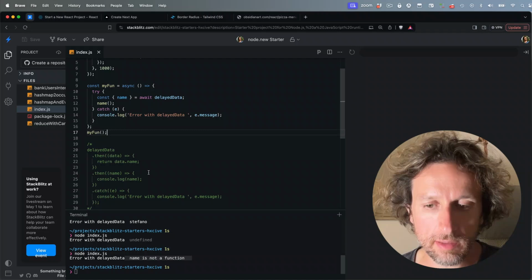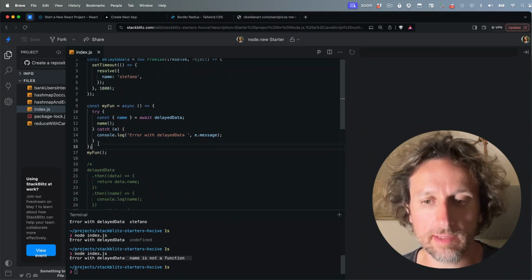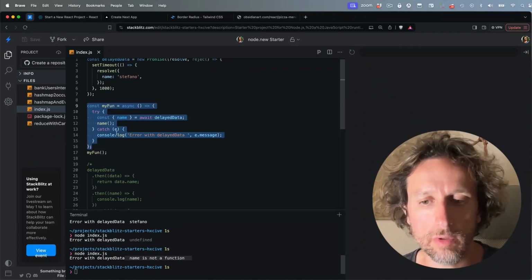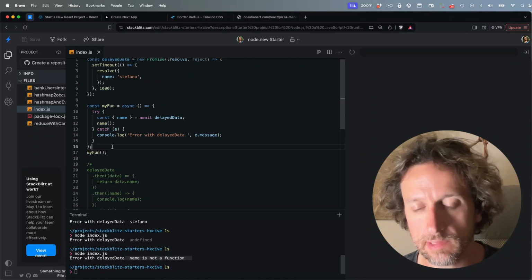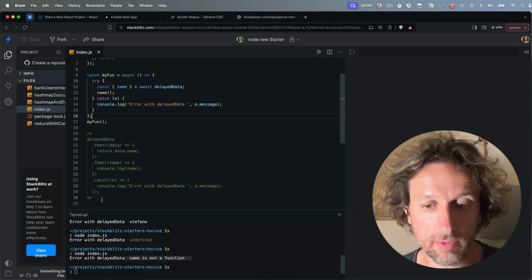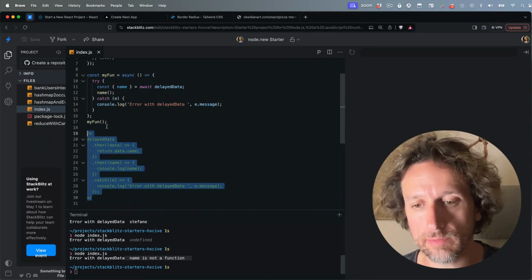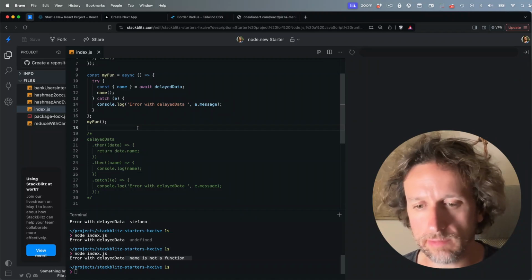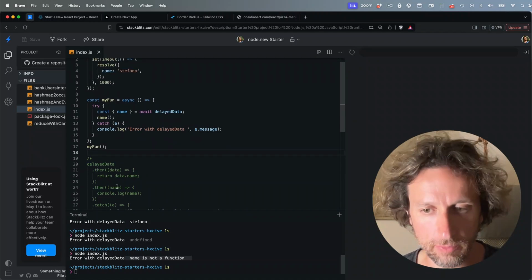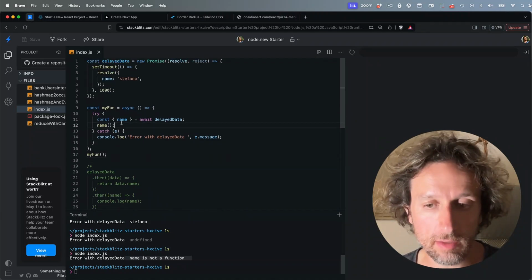So the two forms are very similar. I think this one is slightly more readable. It's definitely what you tend to find in modern JavaScript, to the point that I met people that do not know how to write the other one, which I think is a bit too much. There are advantages in both. And you can also mix them if you really want.